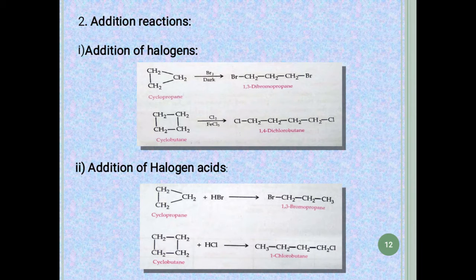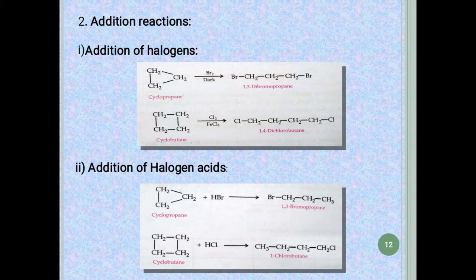Next, in addition reaction, two types of reaction can occur. First by the addition of halogens and second by addition of the halogen acids. First, by addition of halogen, here the breakage of a bond will occur during the addition process. So the bond will break between any two carbons, and the bromine molecules are added at both ends of the carbon chain.